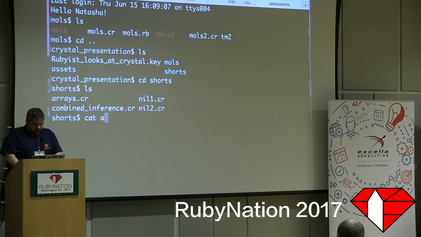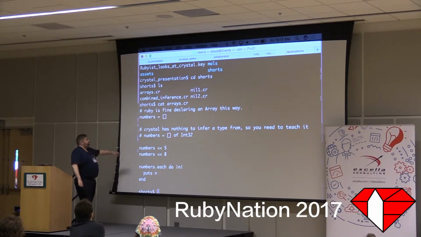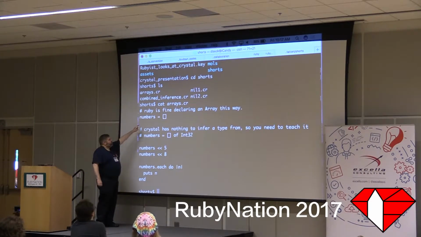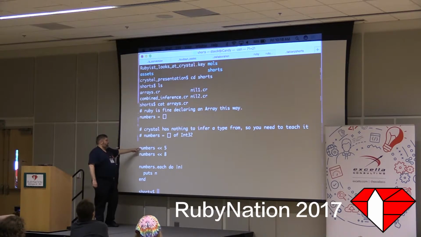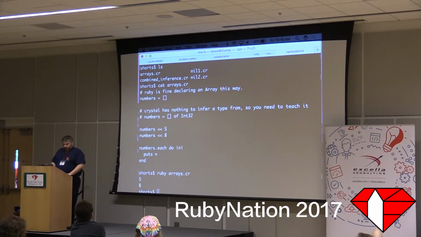I'm going to cat out an arrays.cr file. Right now, this is the Ruby version, right? I can say numbers, skip this line for now. I can put 5 into numbers, 8 into numbers, and then I can say puts. So let's run that. We'll do a ruby on the arrays.cr, which is strange, but it'll work. 5 to 8. Okay, so let's compile that now. With Crystal, we have to compile. So I'm going to say crystal build arrays.cr.